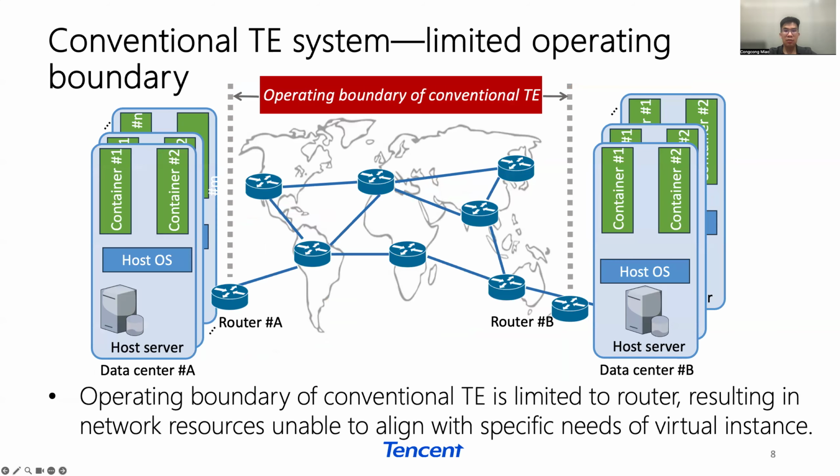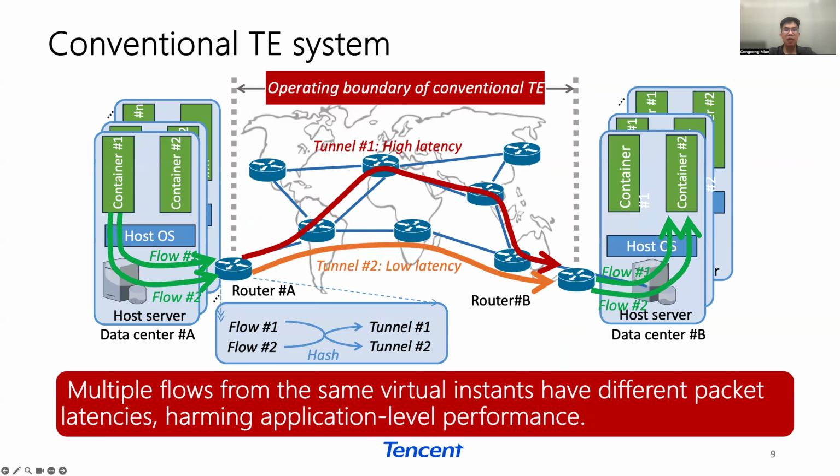Obviously, the conventional TE systems operate only on the network router. They cannot distinguish the traffic from containers, resulting in the network routes being unable to align with the specific needs of containers. Specifically, there are always multiple traffic flows initiated from the same container entering the WAN through the edge router.